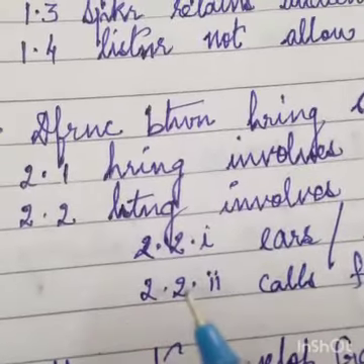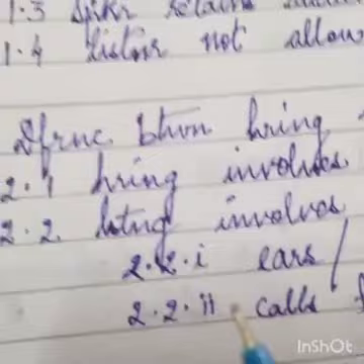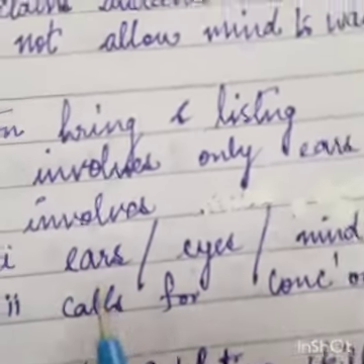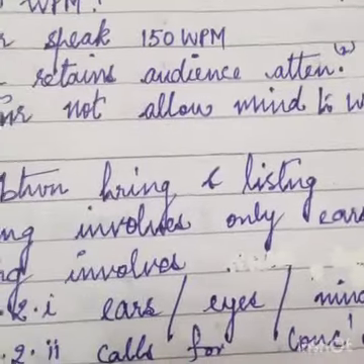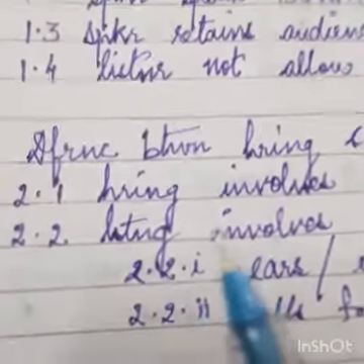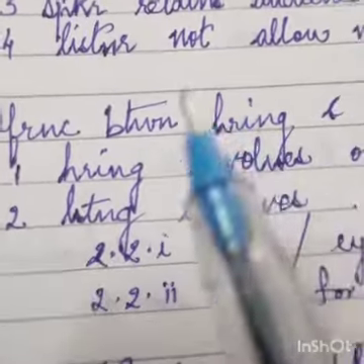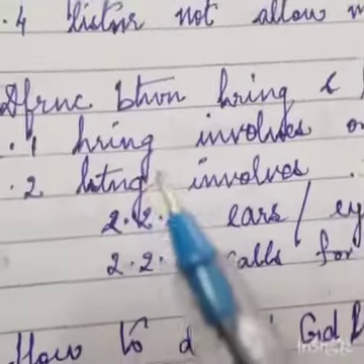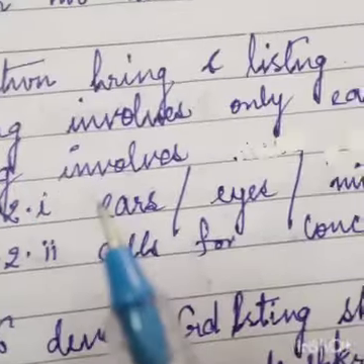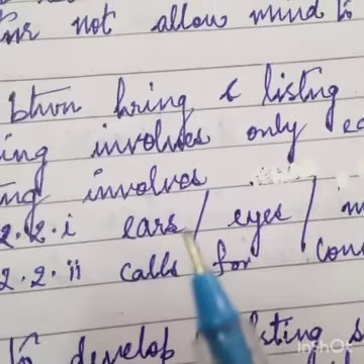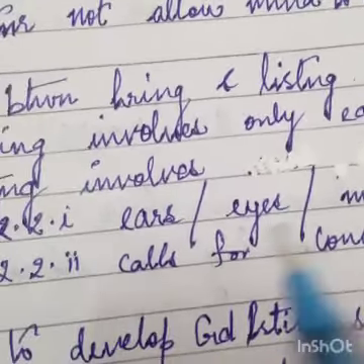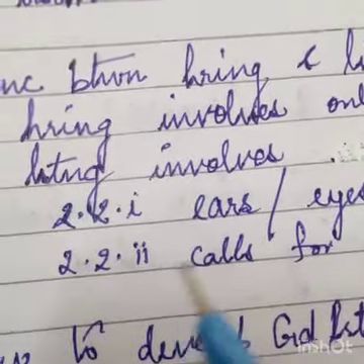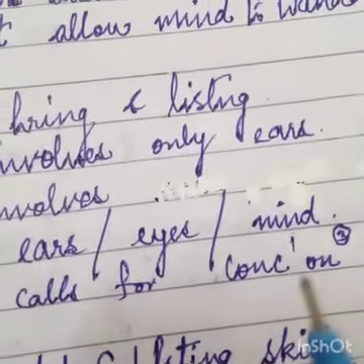Next, 2.2.2. This is the second subheading I've given. Calls for concentration. What calls for concentration? Listening. We are talking about hearing and listening differences. So listening involves ears, you need to be very attentive, eyes to see, mind to interpret, and 2.2 calls for concentration.